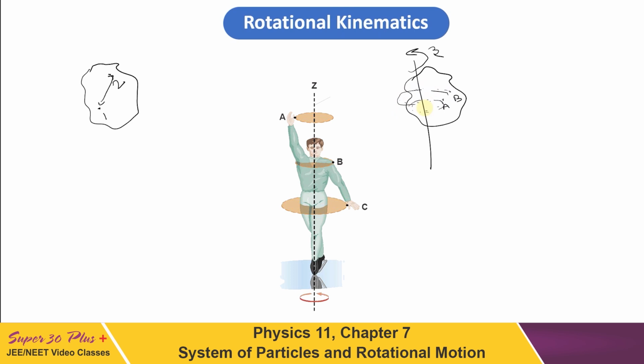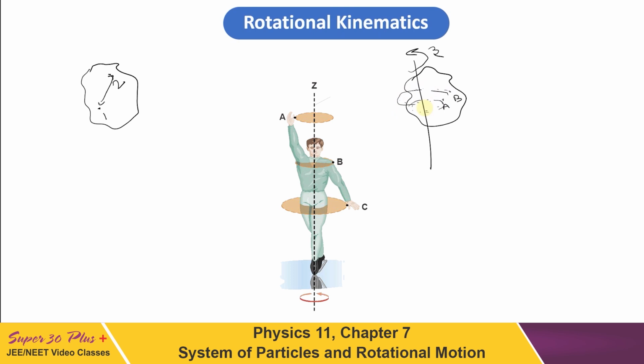Now we also have to know that a particle cannot have rotation. It can have only translation. Even if the translation is along a curve, that is okay, but a particle cannot participate in rotation, because for rotation we are saying that the whole body is rotating about an axis and all the constituent particles are moving along circles.